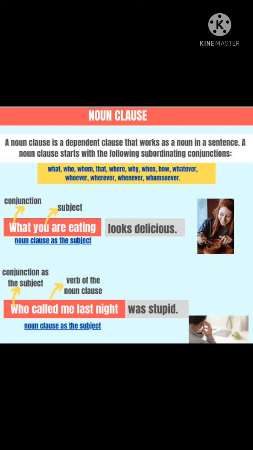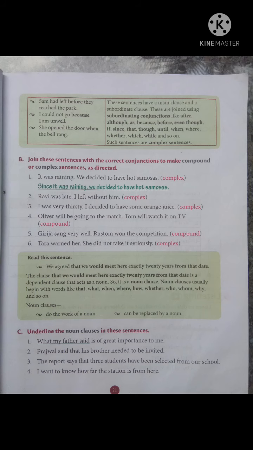Okay, one example is given here in page number 21. What my father said is of great importance to me. Here the task is to identify the noun clause. The first question is already given as an example. The task for you is to just identify from this sentence what is the noun clause. Okay, not main clause, what is the noun clause here in this sentence. The task upon you is to identify the noun clauses in these sentences. So first sentence, please look at page number 21, section C. What my father said is of great importance to me.